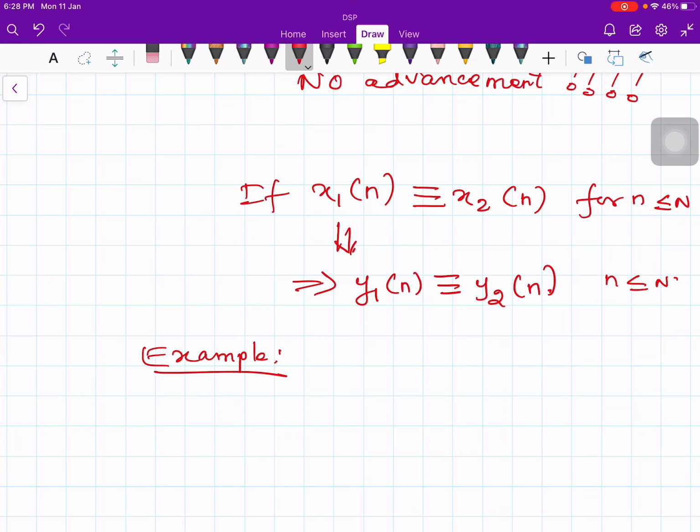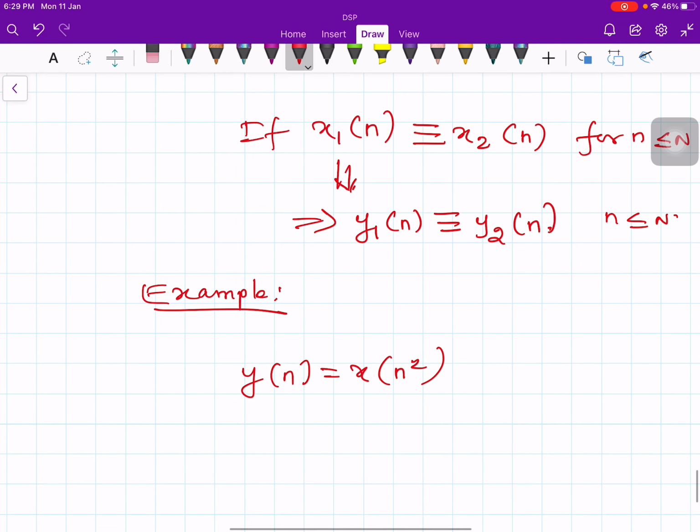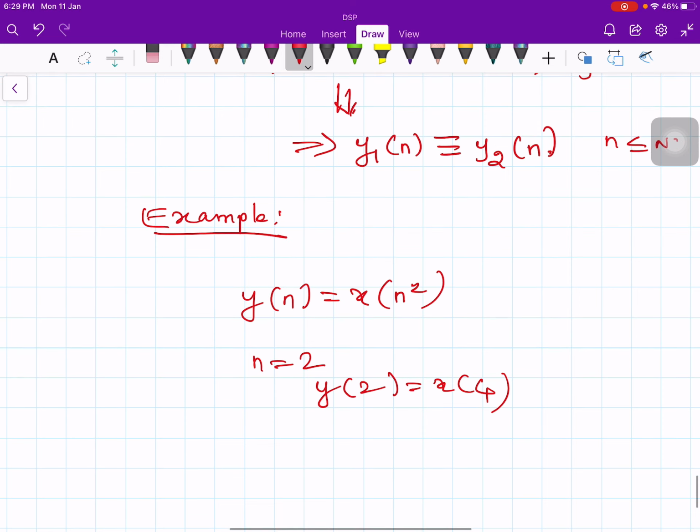Suppose you take a system in which y of n is equal to x of n squared. Now the question is, is this causal? No, it is non-causal. Why? Substitute n equal to 2, then y of 2 is equal to x of 4. x of 4 is yet to come, and therefore this is non-causal. The output at 2 seconds depends on the input at the 4th second, which is yet to come.